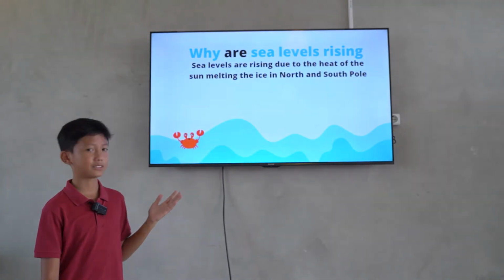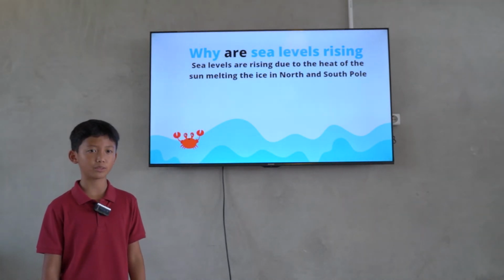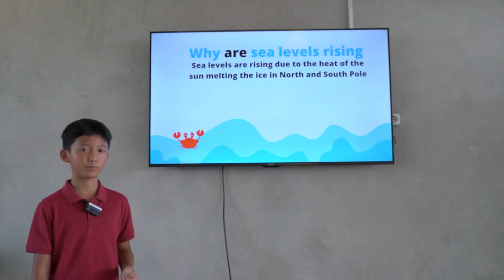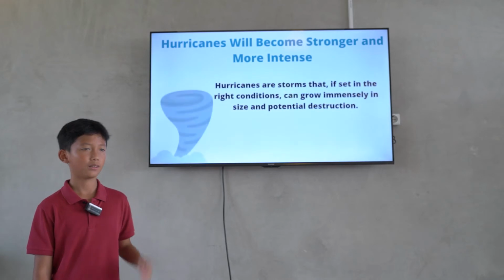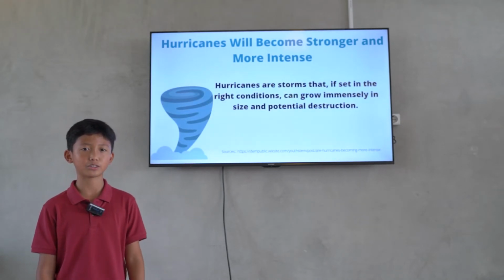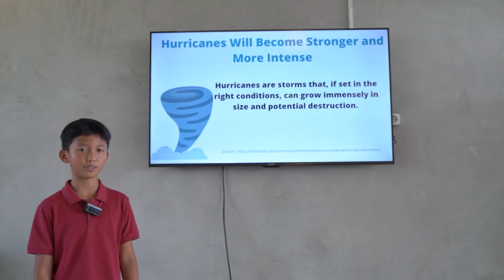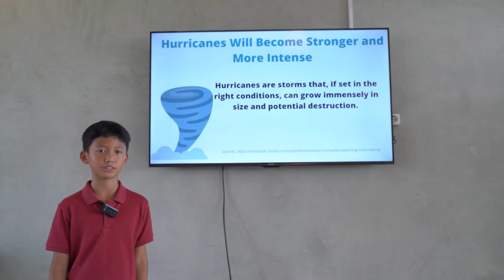Why are sea levels rising? Sea levels are rising due to the heat of the sun melting the ice from the North Pole and South Pole. Hurricanes will become stronger and more intense. Hurricanes are storms that, if set in the right condition, can grow immensely in size and potential destruction.